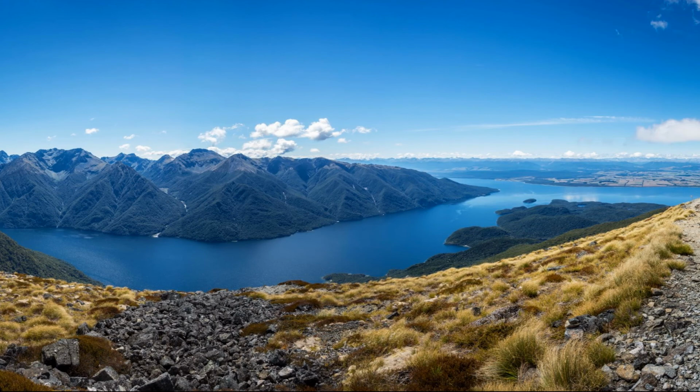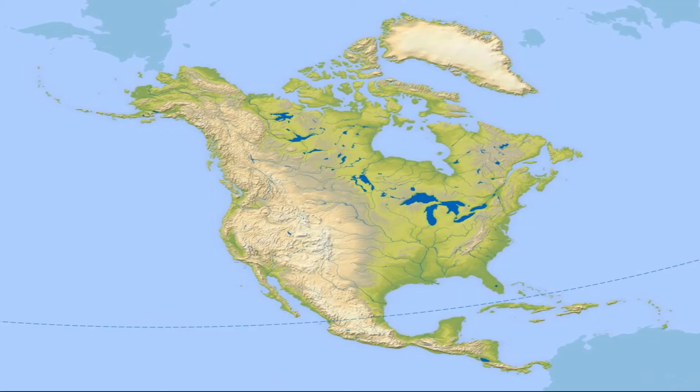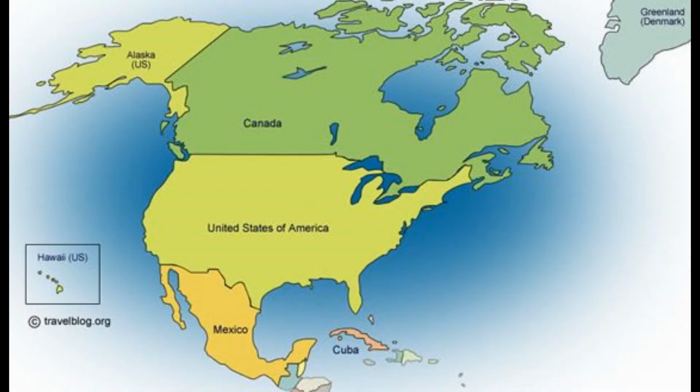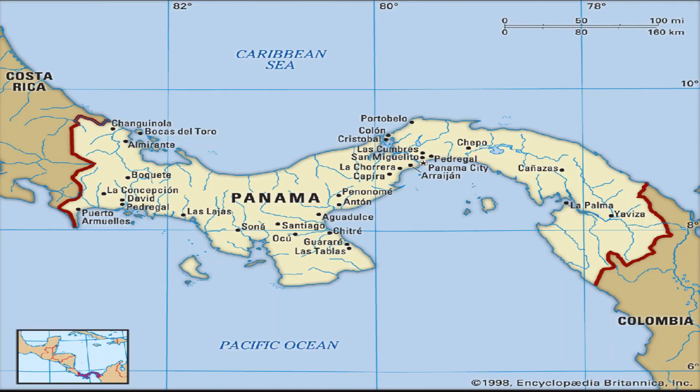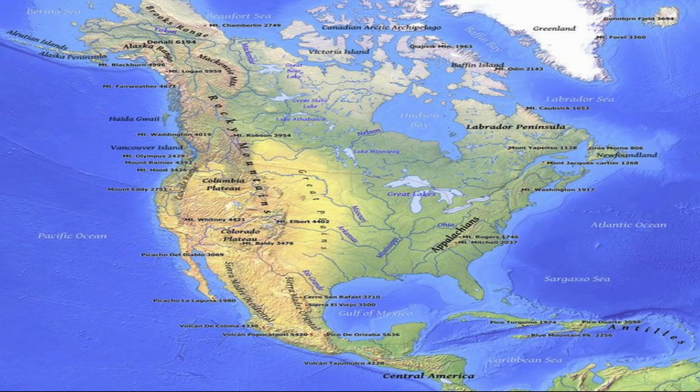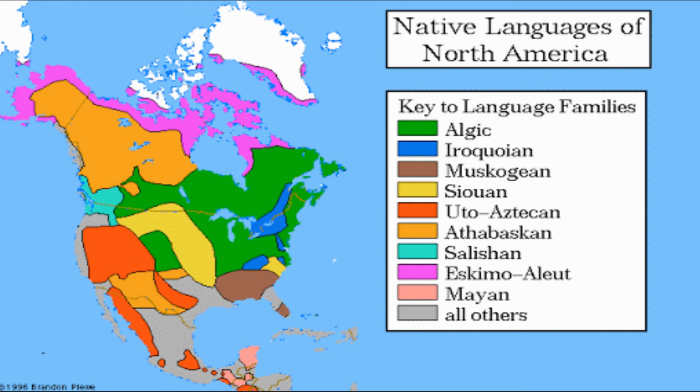Now children, let's recall. One, North America is the world's third largest continent. Second, North America is located in the northern and the western hemisphere between the Pacific and the Atlantic Ocean. Third, North America and South America are joined by the Isthmus of Panama. Fourth, North America is a diverse place with many languages, cultures, and people.